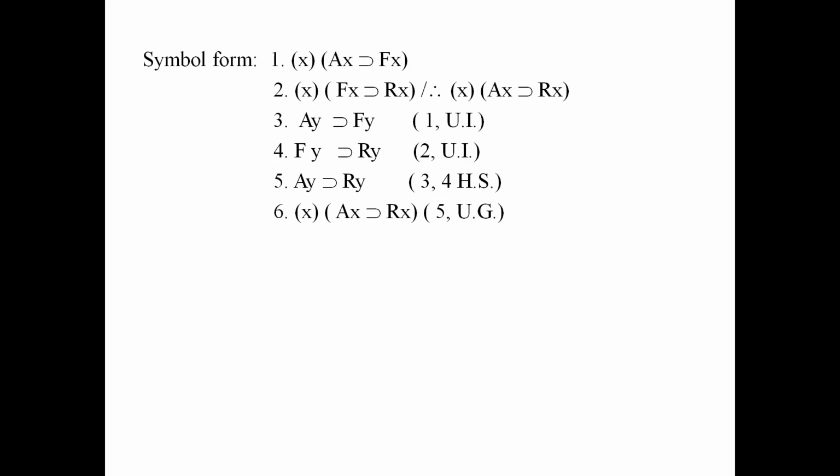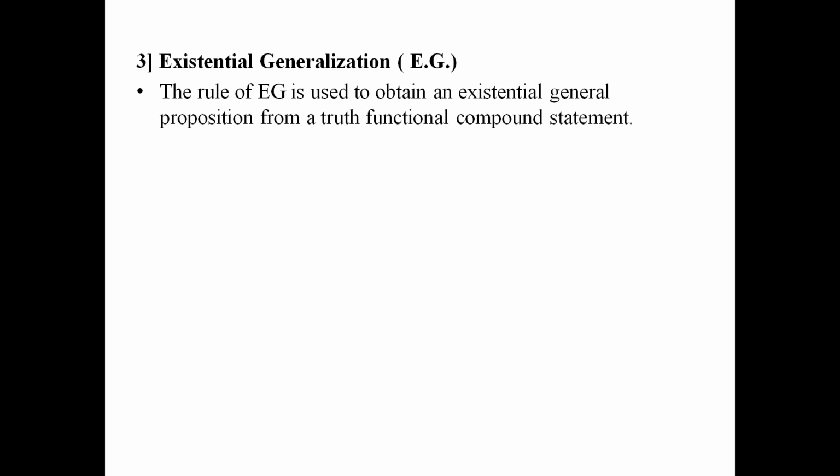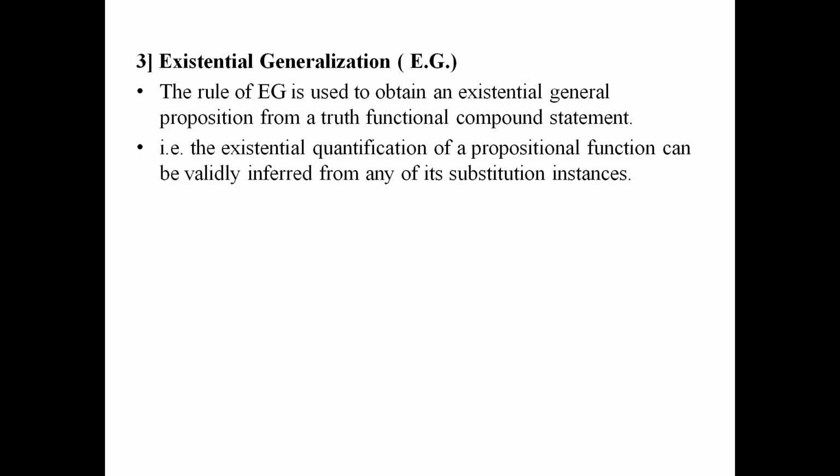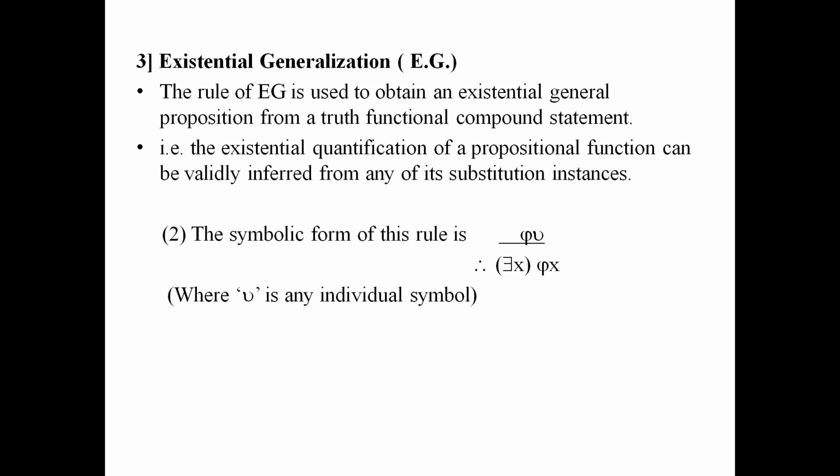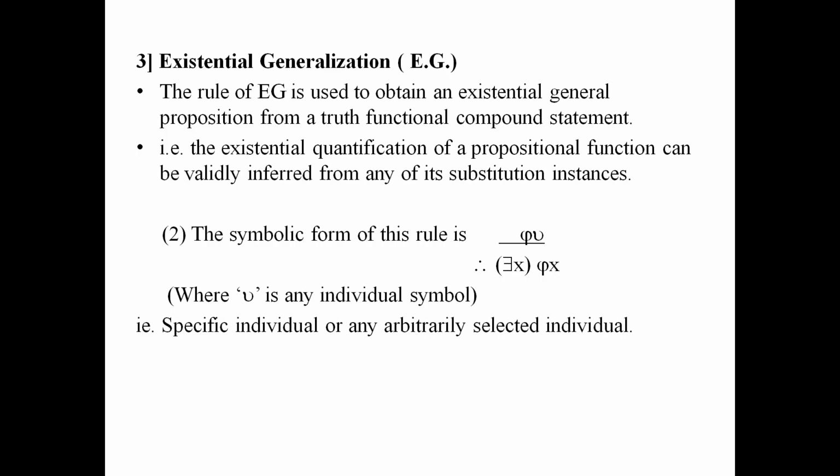Now we come to the next rule, that is existential generalization, EG. The rule of EG is used to obtain an existential general proposition from a truth functional compound statement. That is, the existential quantification of a propositional function can be validly inferred from any of its substitution instance. The symbolic form of this rule is phi nu. Therefore, existential quantifier phi x. Here nu is any individual symbol. It can be an arbitrarily selected individual or it can be a specific individual.